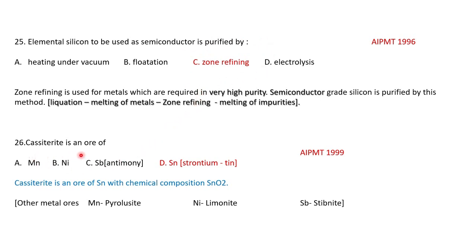Then cassiterite. Cassiterite is the ore of tin, that is tin oxide. For manganese, it is pyrolusite. For antimony, it is stibnite, and for nickel, it is limonite. So tin oxide is cassiterite.